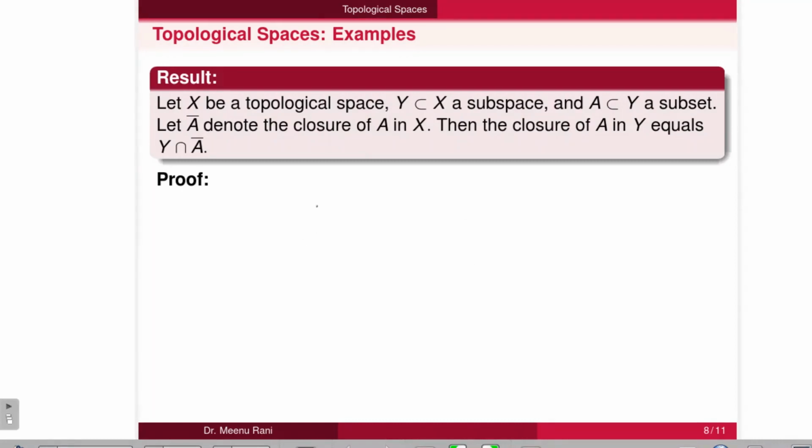Further, we discuss the closure of a set in a subspace. Let X be a topological space, Y a subspace of X, and A a subset of Y. Here A bar denotes the closure of A in X. Then prove that the closure of A in Y is given by Y intersection A closure. So for the proof of it, let us take any set B which denotes the closure of A in Y.